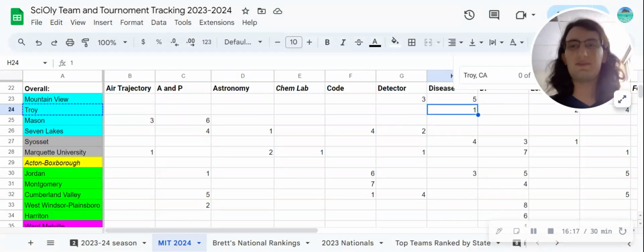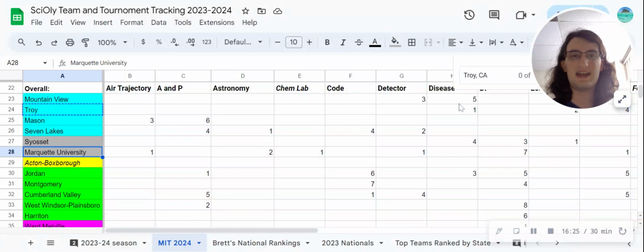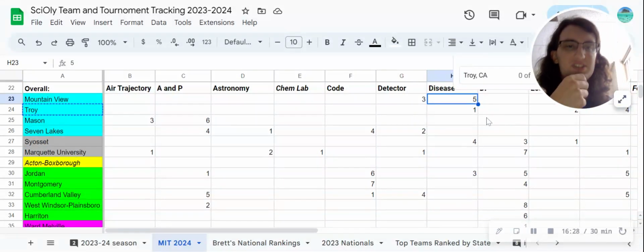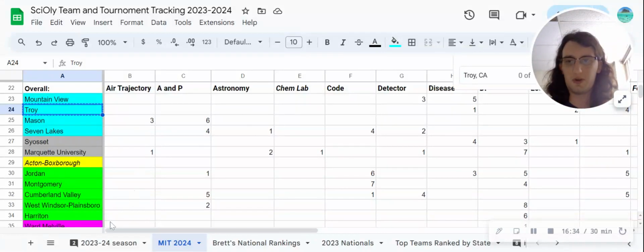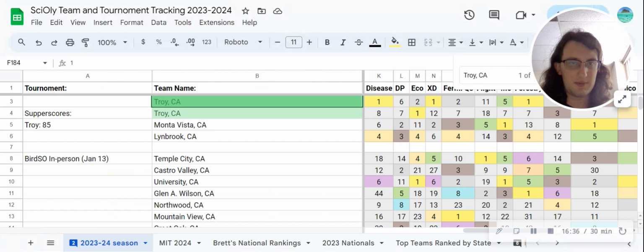Like we have a bunch of data on like Monte Vista and Mountain View and Troy matching up against each other. But like, how do they compare to Mason or Seven Lakes or Marquette? Like, you don't know. So it was really hard for me to rank these California teams. But I am giving the win in disease detectives to Troy. I already have them searched.